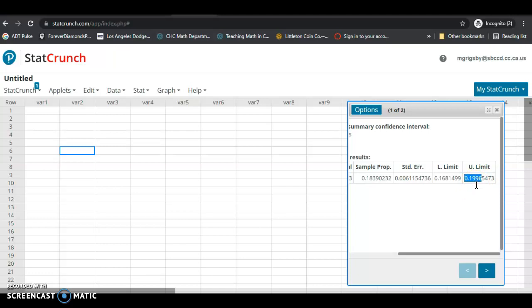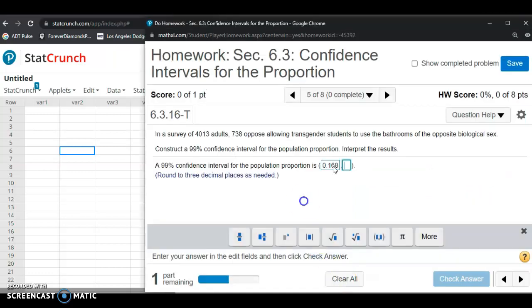The second 9 after the decimal point is going to get rounded up to a 10, so that becomes a 0 and you carry the 1. 1 plus 9 is 10, so you carry the 1 again. So this actually gets rounded to 0.200. The upper limit when rounded to 3 decimal places is 0.200.